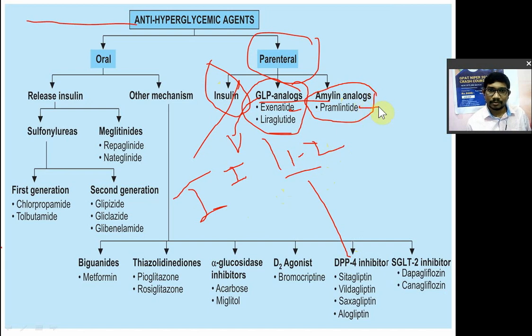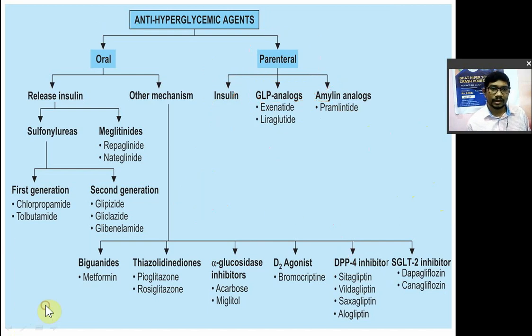Amylin analog, an example is pramlintide. So amylin analog means it is a peptide again, known as islet amyloid polypeptide, IAPP. What is the role of this? It decreases the absorption of sugar from the intestine. So its analog pramlintide is used. It is the only drug used in both type 1 as well as type 2 diabetes mellitus. Okay, this is nothing but the parenteral drugs.